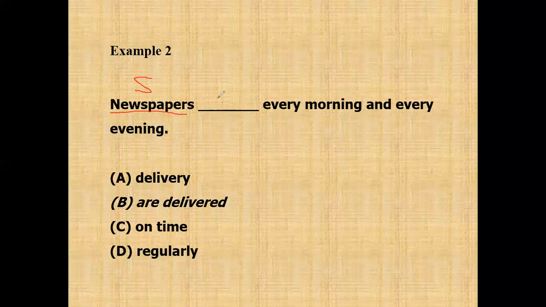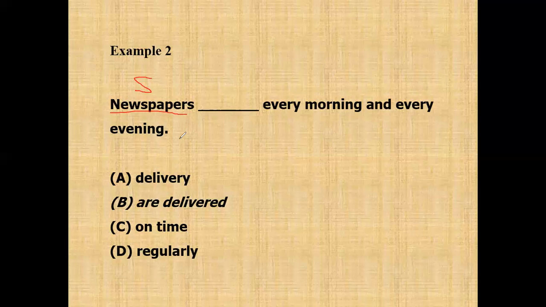So we look at the answers by looking at the verb. A, delivery, is a verb, but it is for the singular, because the subject is plural, newspapers with S. So we need to find the plural verb.